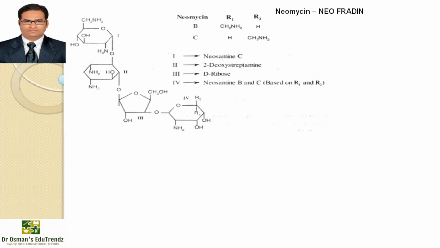So we have the next product, that is neomycin, available with the brand name Neofradine. Neomycin B and C are also available, and you can see the substitution at R1 and R2. For the rings 1, 2, 3, 4, we have different names. Ring 1 is neosamine C, ring 2 is 2-deoxystreptamine, ring 3 is D-ribose, and ring 4 is neosamine B and C, based on R1 and R2.